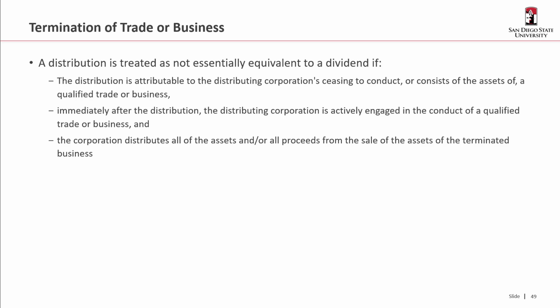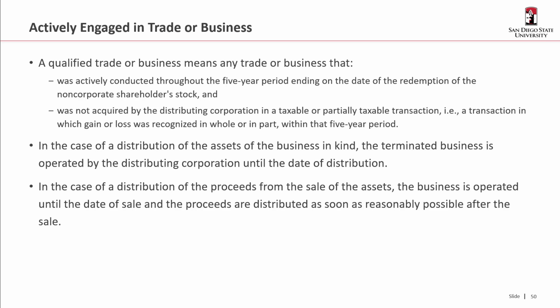Okay, so a distribution is treated as not essentially equivalent to a dividend if the distribution is attributable to the distributing corporation ceasing to conduct a qualified trade or business. Immediately afterward, that corporation remains engaged in the conduct of a qualified trade or business, and the corporation distributes all of the assets and/or all of the proceeds from the sale of the assets of the terminated business. So a qualified trade or business means any trade or business that was actively conducted throughout the 5-year period ending on the date of the redemption of the non-corporate shareholder stock.